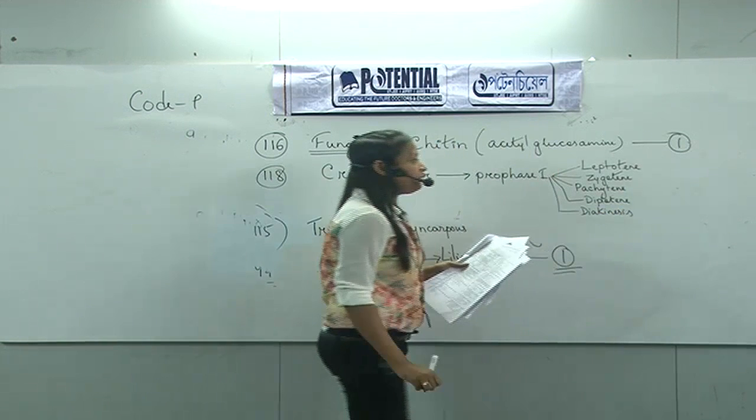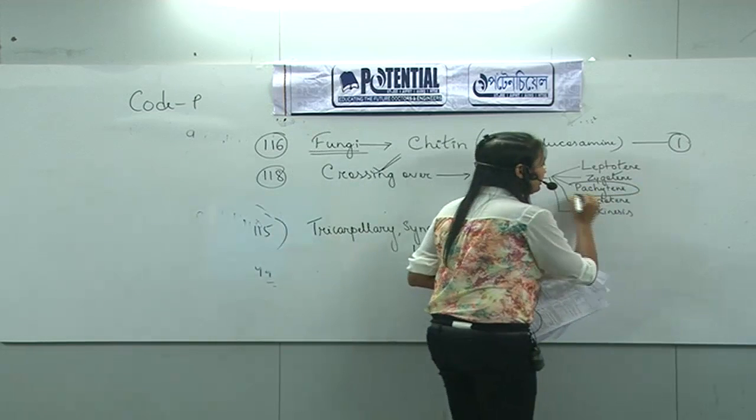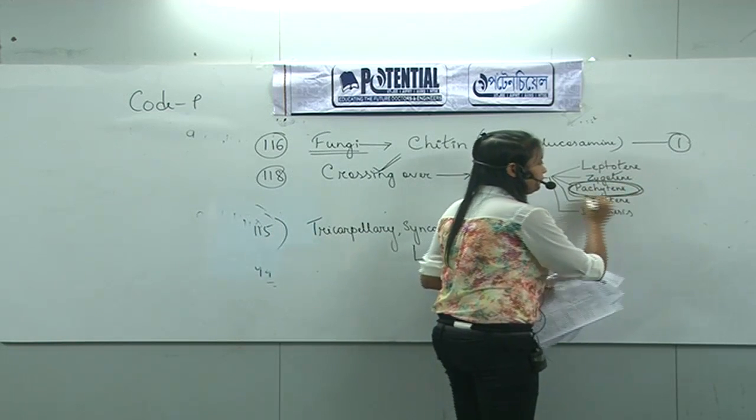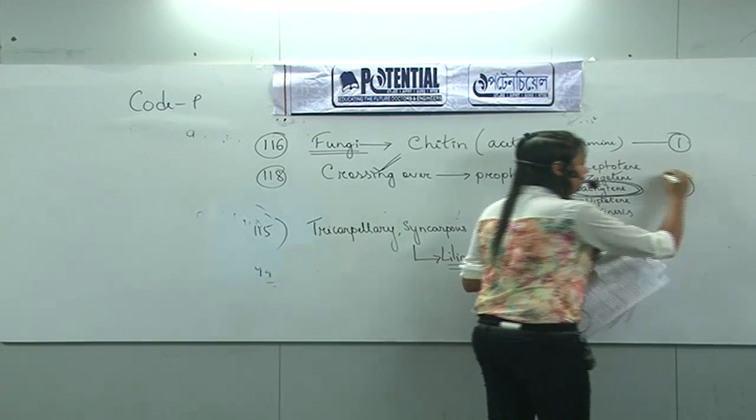Out of those 5 substages, crossing over occurs in the stage known as pachytene. So that is the answer, pachytene. So the answer will be 1.